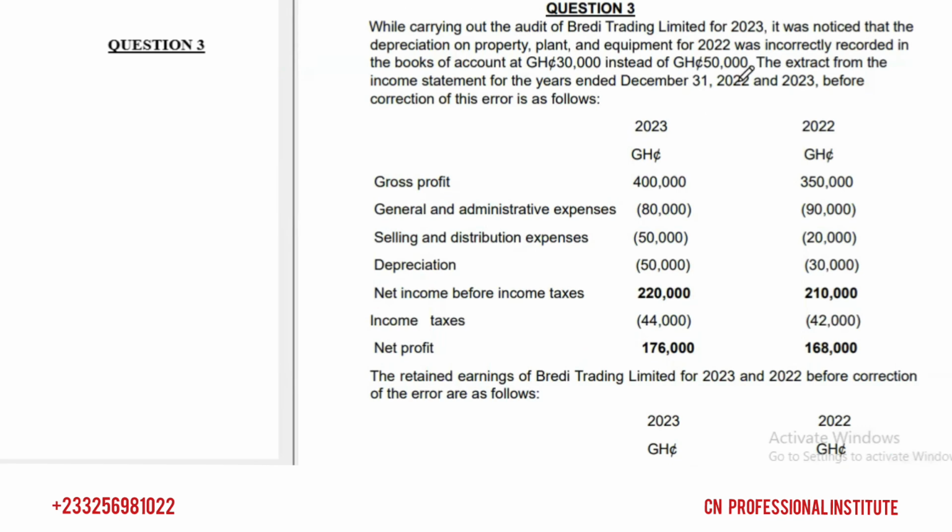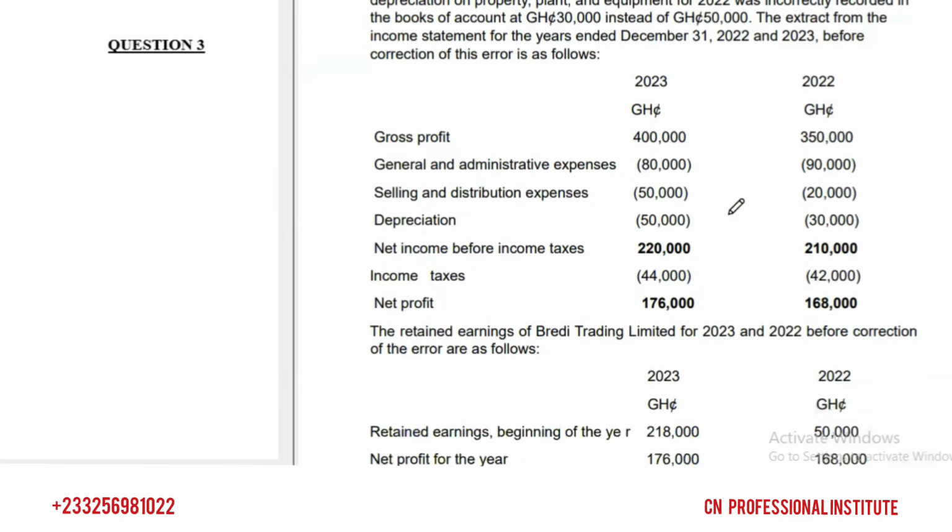The extract from the income statement for the years ended 31st December 2022 and 2023 before correction of this error is as follows. We have gross profit, admin, selling, depreciation, net profit, income tax, and then net profit after tax.